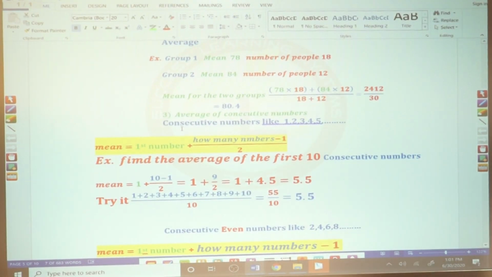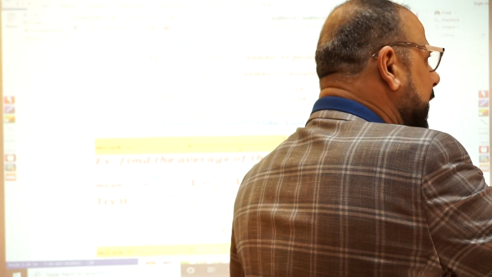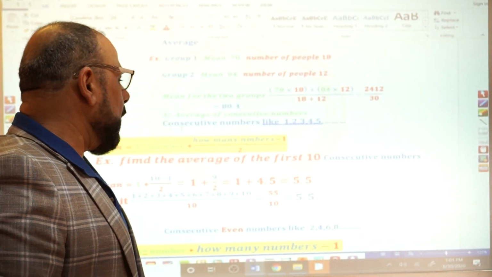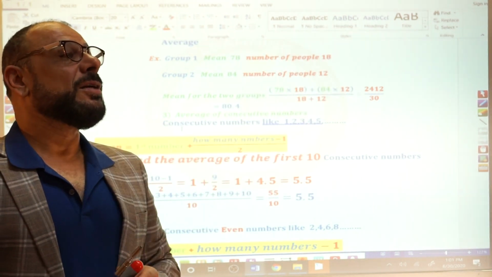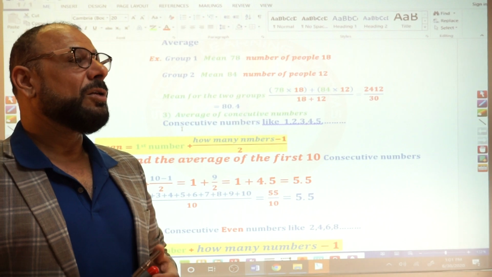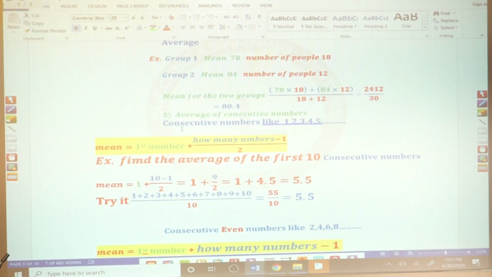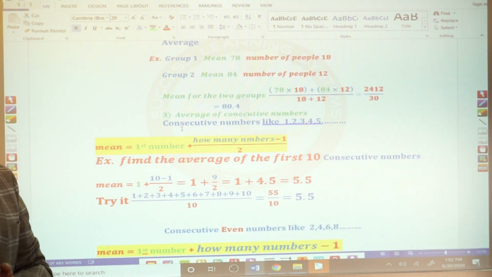What do I mean by consecutive numbers? One by one. What do consecutive numbers mean for you? 1, 2, 3, 4, 5, 6, 7, 8, 9, 10, 11, right? What do I mean by consecutive even numbers? 2, 4, 6, 8, 10. Good job. Consecutive odd numbers, say 1, 3, 5, 7, 9, 11, right? I need everyone to know this.